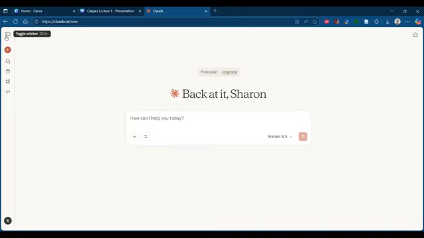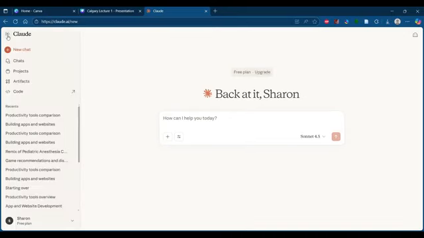So this is the same sidebar that you're seeing in ChatGPT. When you expand the sidebar, you can see chat, project, artifact, code. You can see these two are new, right? And the recent chats also. Okay. Now the one that we are interested in is this feature called artifact. Okay. So let me tell something regarding the normal chatting feature of Claude.